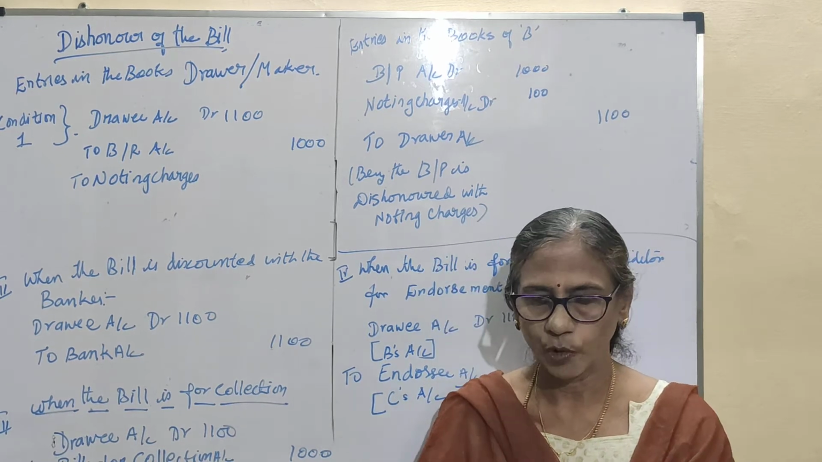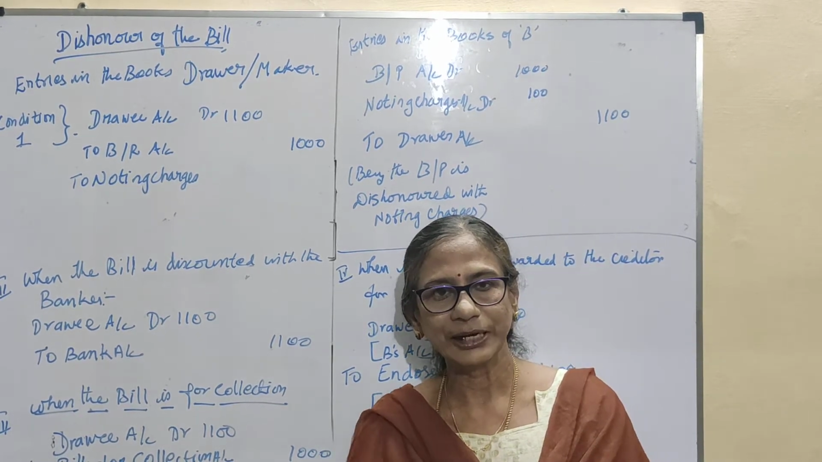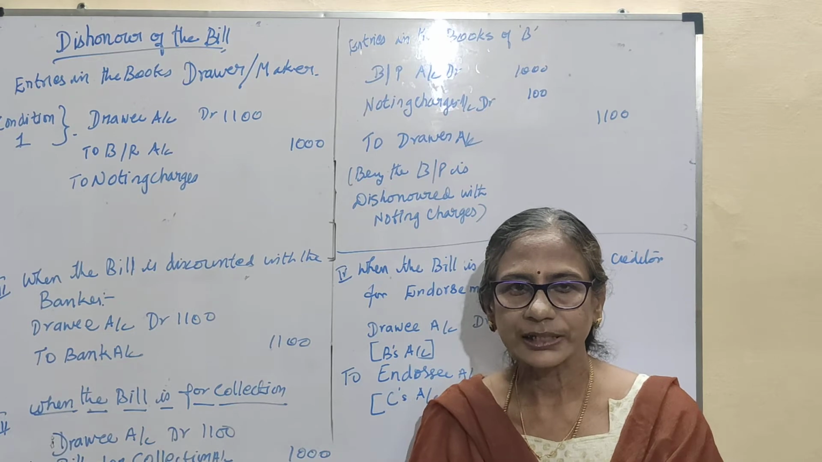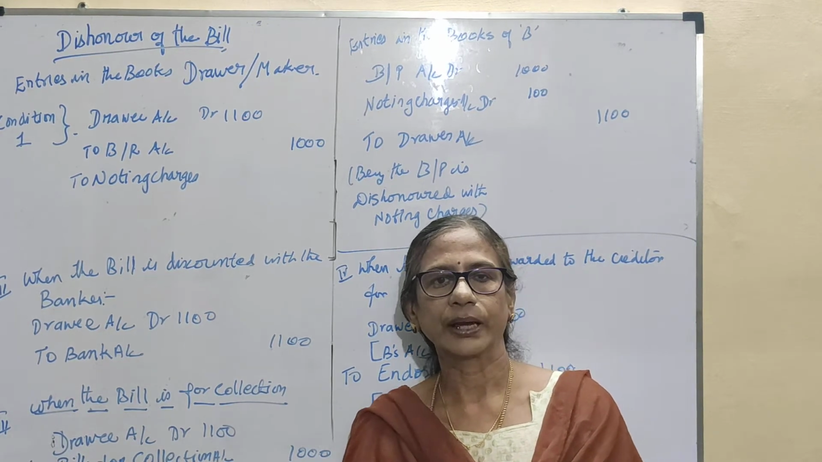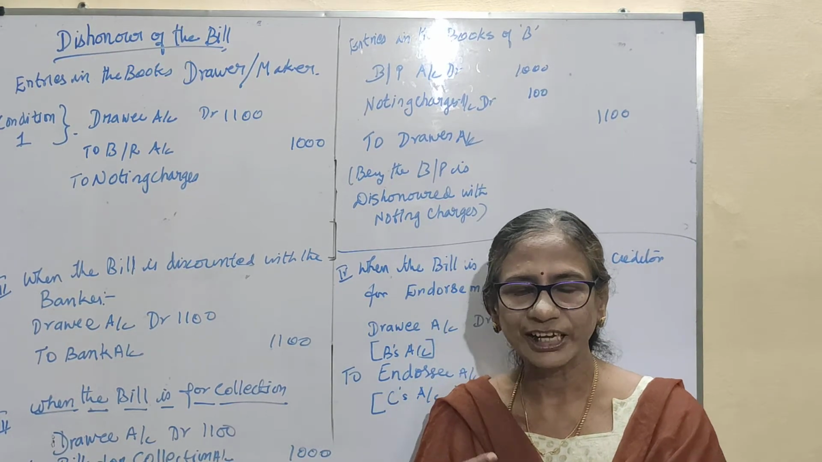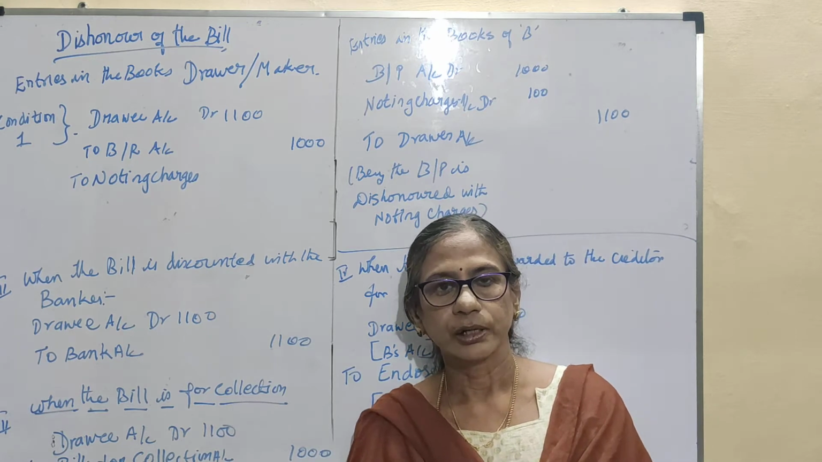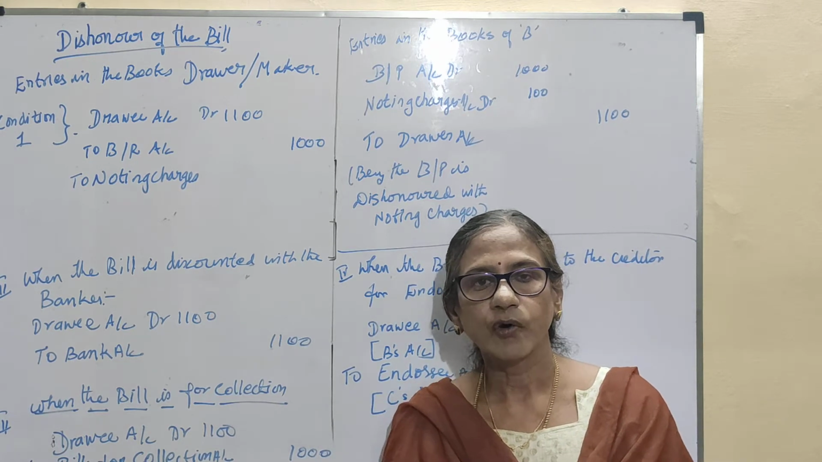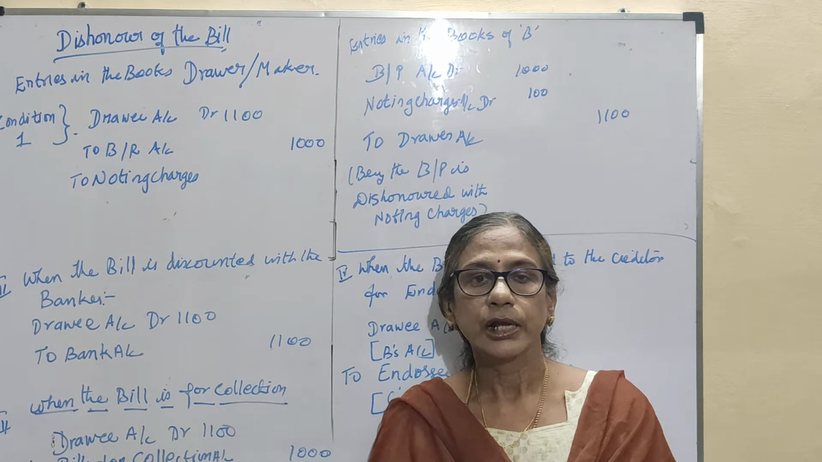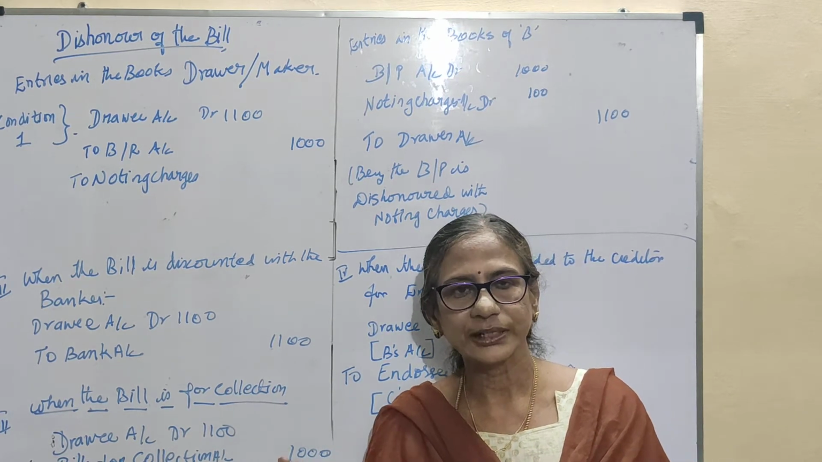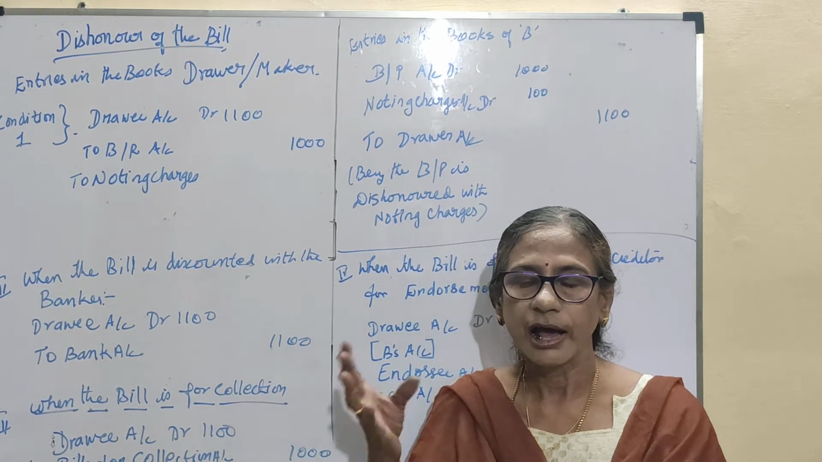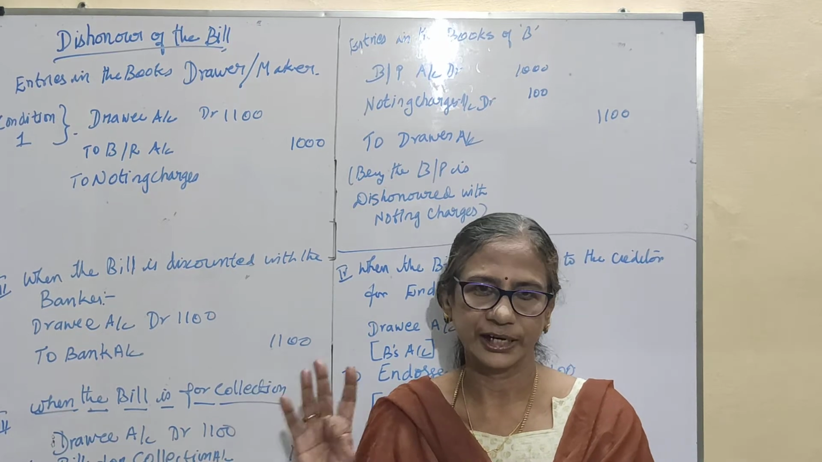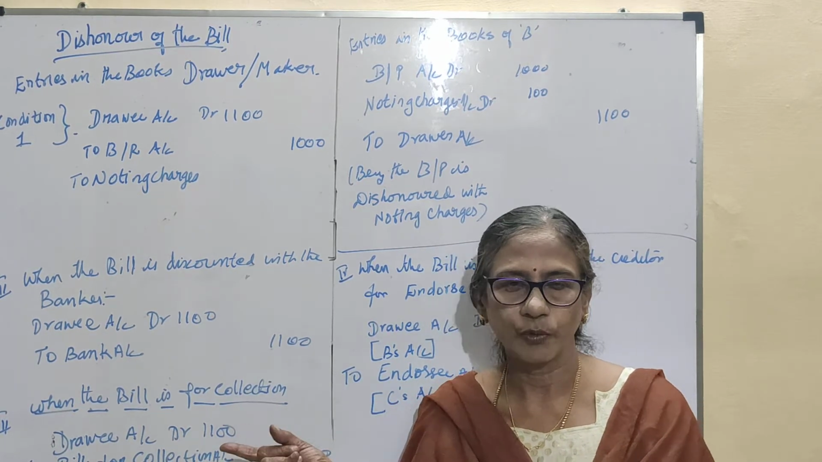Now let us see under 4 conditions. Number 1, when the bill is retained by the maker. Number 2, when the bill is discounted with the banker. Number 3, when the bill is sent for collection to the banker. Number 4, when the bill is forwarded to his creditor, that is, endorsing the bill in favor of his creditor. Under these 4 conditions, what are the journal entries we have to pass? Now we are going to see.